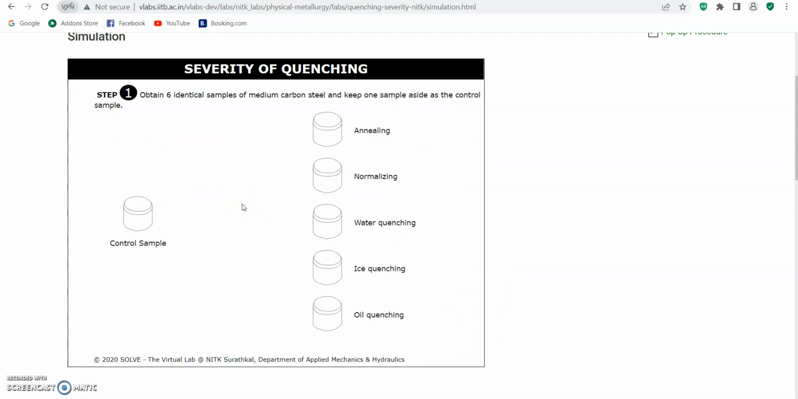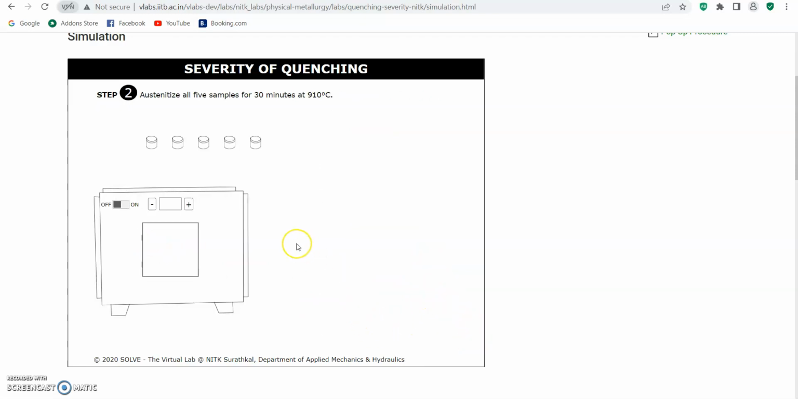For the first step, we must obtain identical samples of medium carbon steel and keep one sample aside as a control sample. These are the 6 samples: annealing, normalizing, water quenching, ice quenching, oil quenching, and control sample. Let's move to the second step. For the second step, we must austenitize all the 5 samples for 30 minutes at 910 Celsius.